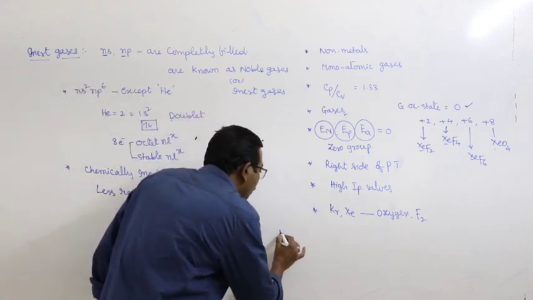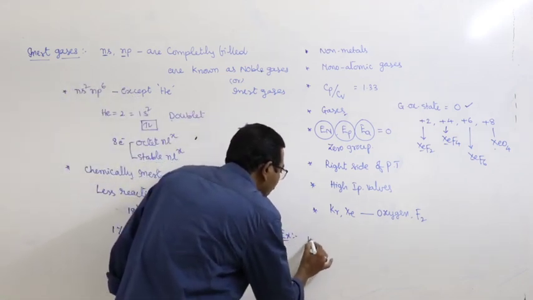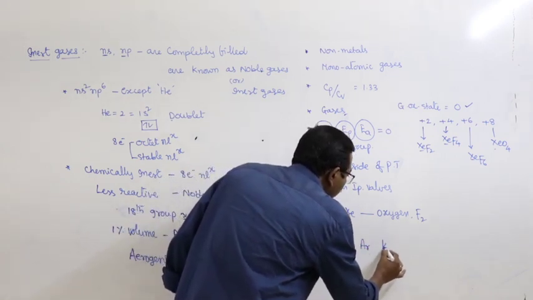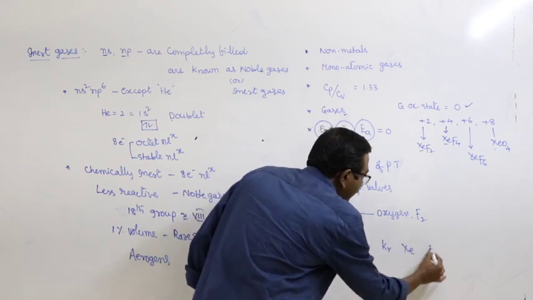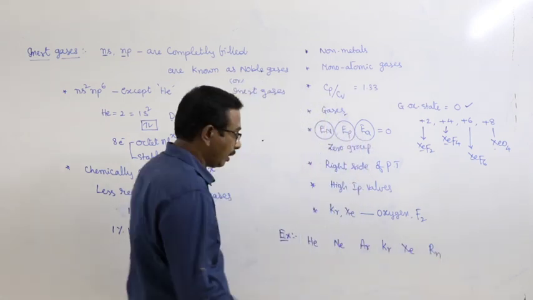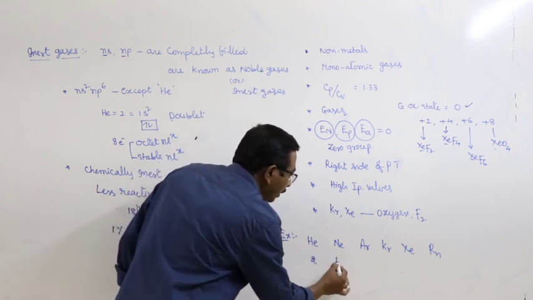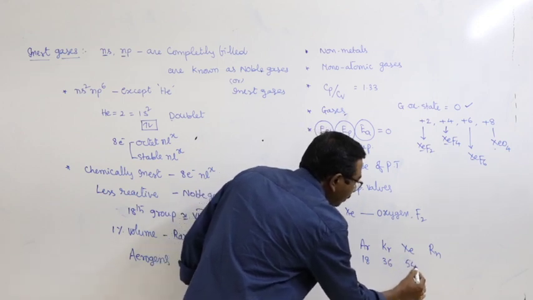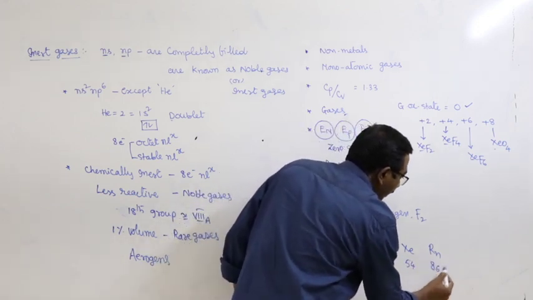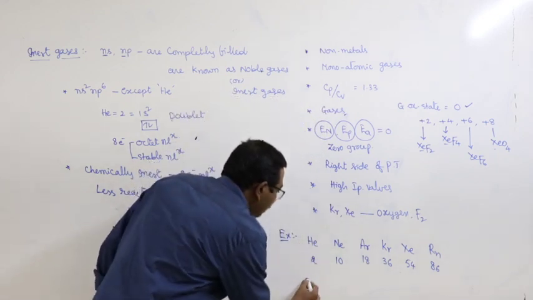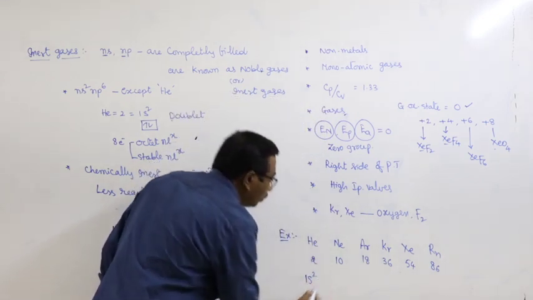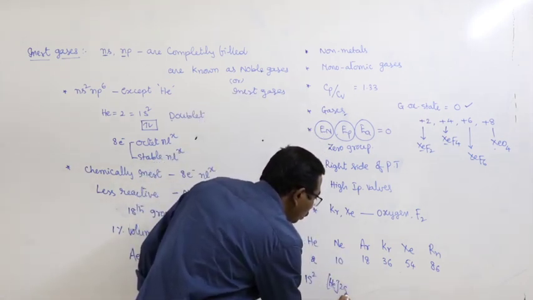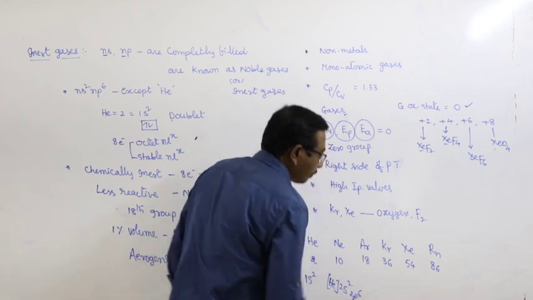Right. But what are the zero group elements? Helium, neon, argon, krypton, xenon and radon. Helium atomic number 2, neon 10, argon 18, krypton 36, xenon 54, radon 86. Helium electronic configuration 1s2. Neon electronic configuration helium 2s2 2p6.